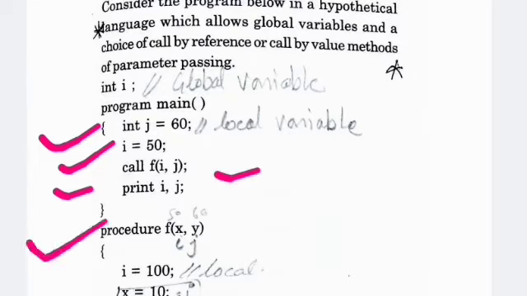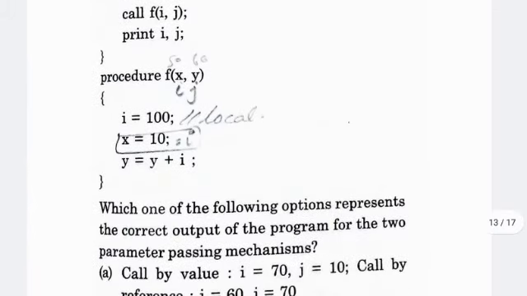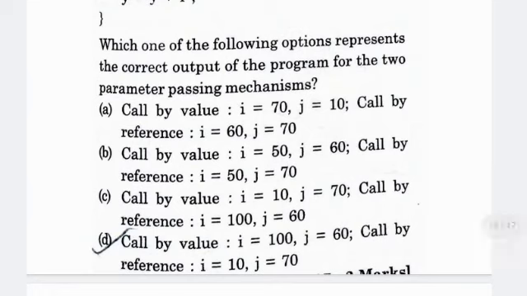Now come to the procedure f(x, y). In the procedure f(x, y), we get i equal to 100 and x equal to 10 and y is equal to y plus i. So which one of the following options represents the correct output of the two parameter passing mechanisms? There are four options A, B, C and D. Based on call by value and call by reference, what is the output of i and j? So firstly we solve with call by value.